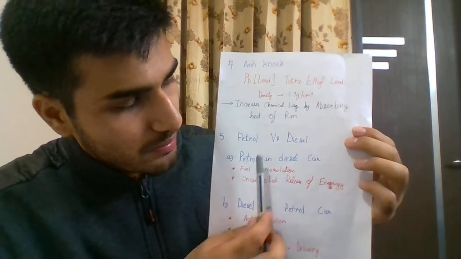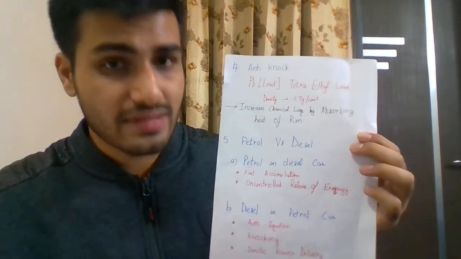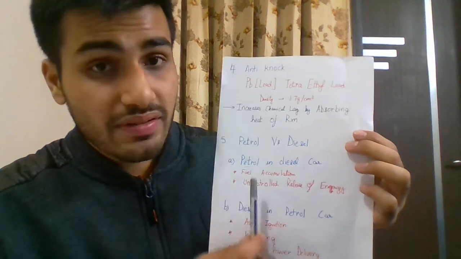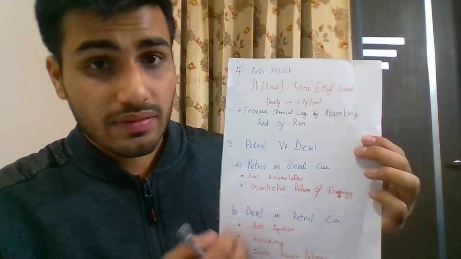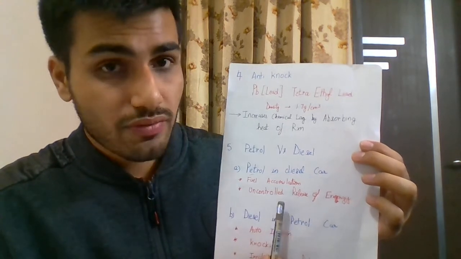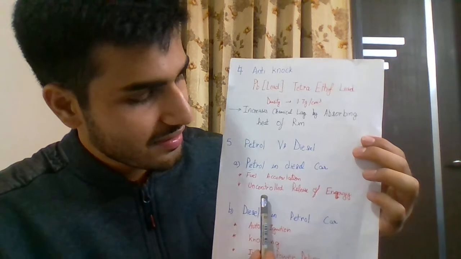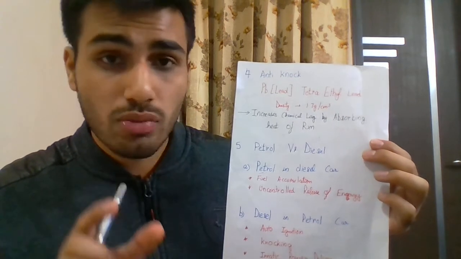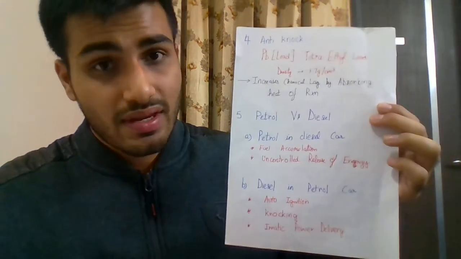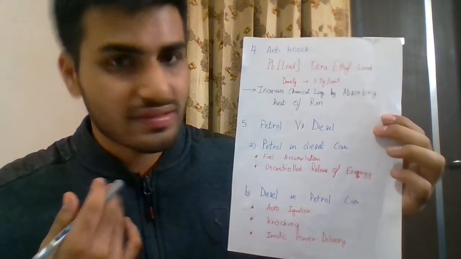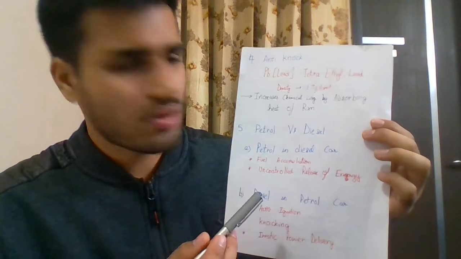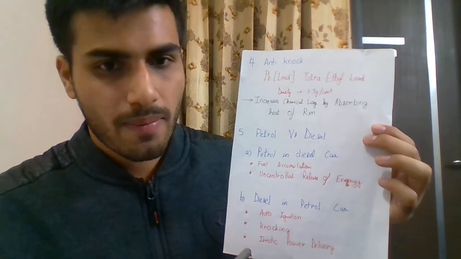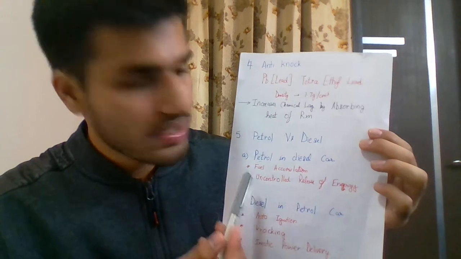In the first case, when we put petrol in a diesel car, we must realize this fact that petrol has a higher auto ignition temperature, and so when it is injected in a diesel cylinder, since its auto ignition temperature is high, there will be accumulation of fuel, and this will ultimately result in an uncontrolled release of energy, because there will be accumulation of the fuel particles inside the cylinder, and once the temperature increases above their auto ignition temperature, then suddenly combustion will take place and there will be an uncontrolled release of energy, again leading to abrupt pressure rise, causing knocking. This is what we call the diesel knock.